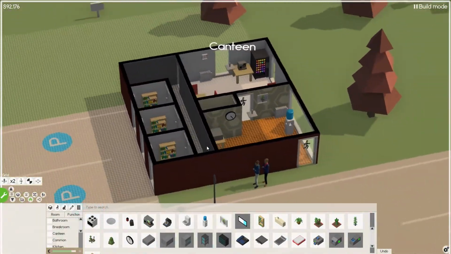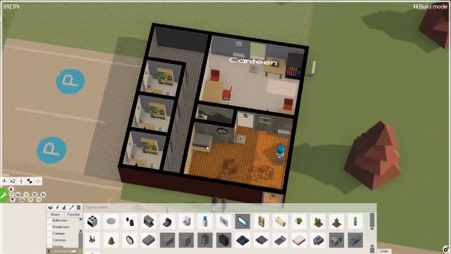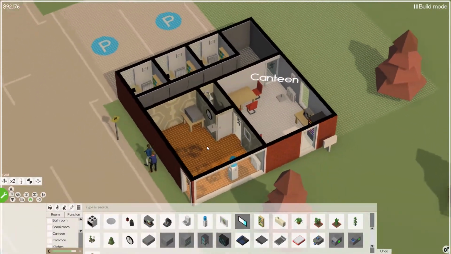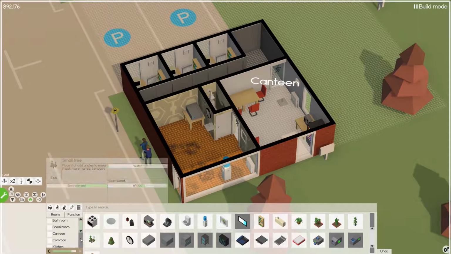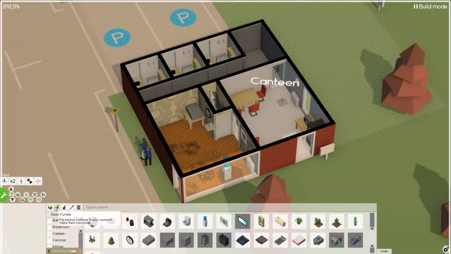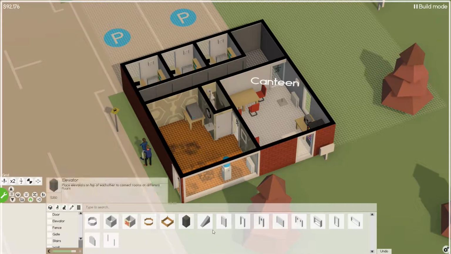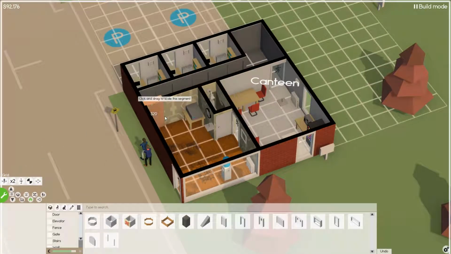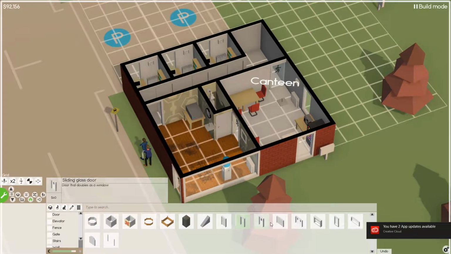Okay, so we got our basic offices. Fantastic. We can get a bit more creative in its coloring if we need to. Let's put a door over here just so we have another way to get into the offices. Actually, we'll just do an open casing. Oh, let's fix this grid. Reset the grid. Go like that. There we go.